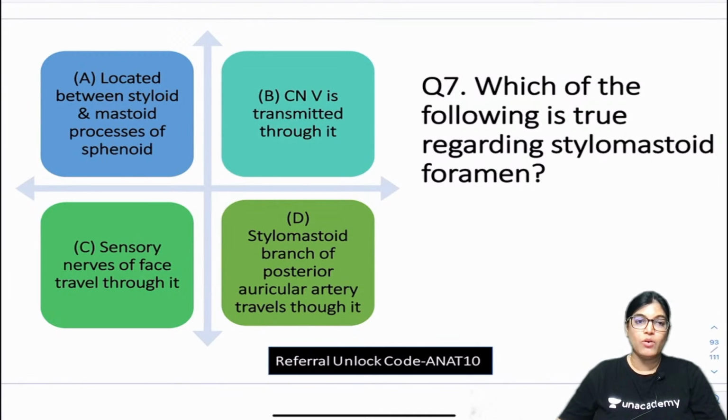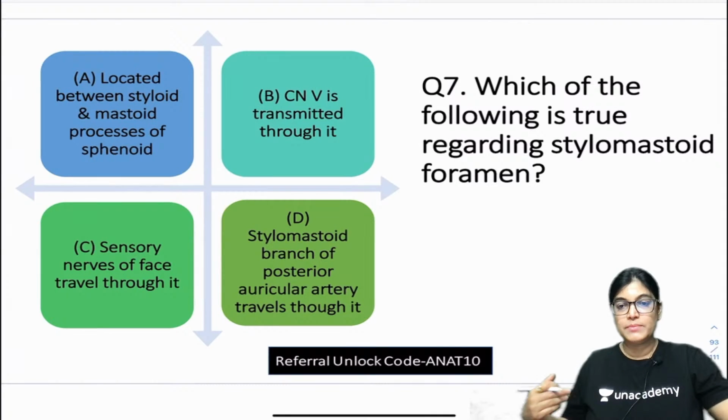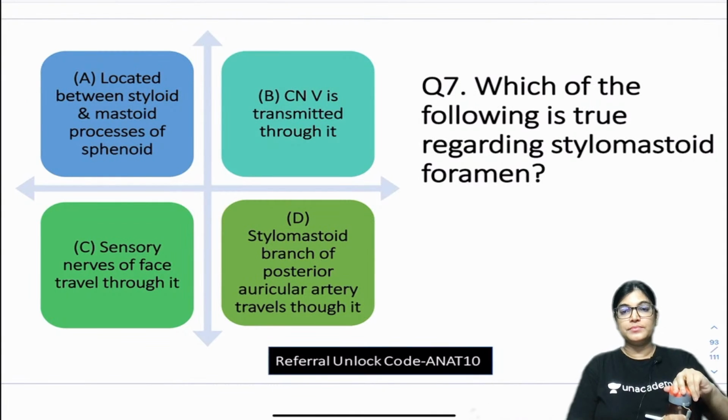Whether it is A, localized between styloid process and mastoid process of sphenoid bone, B, through it passes the cranial nerve fifth, C, sensory nerves of the face, or D, stylomastoid branch of posterior auricular artery traverses through it. So, according to you, which is the correct answer? Question number 7.